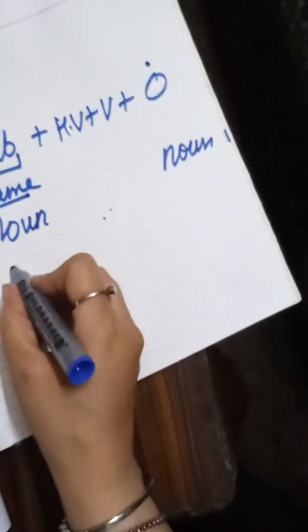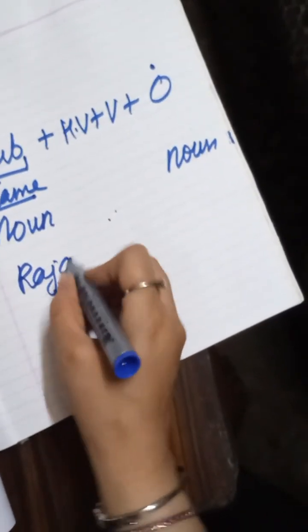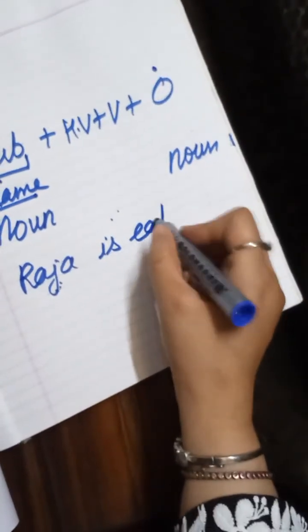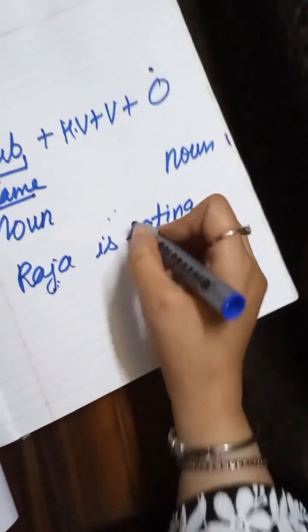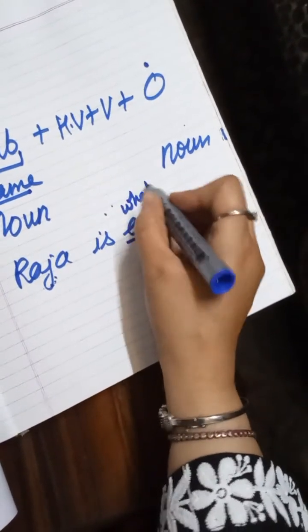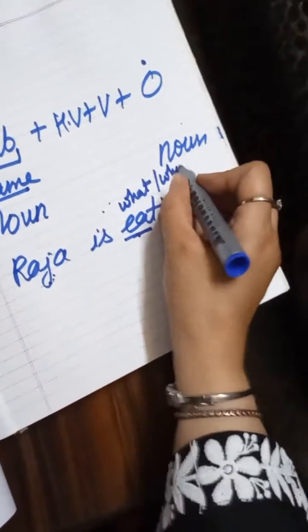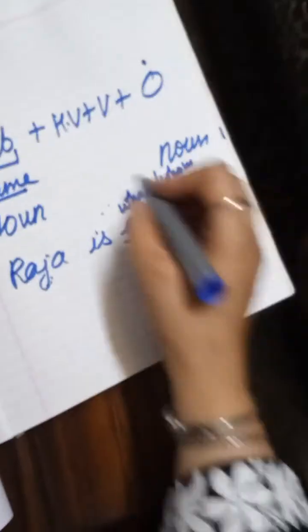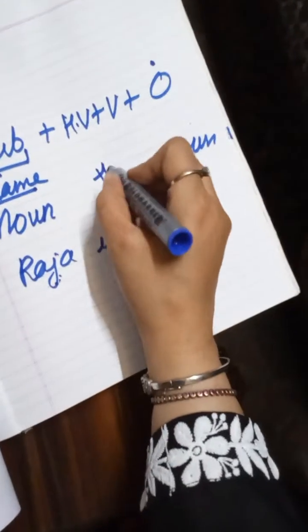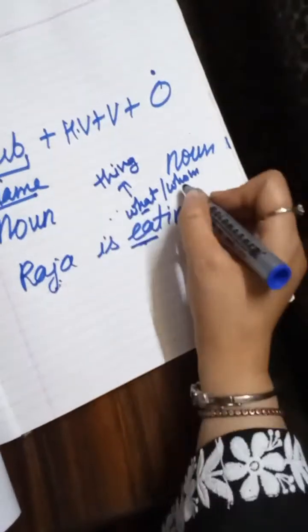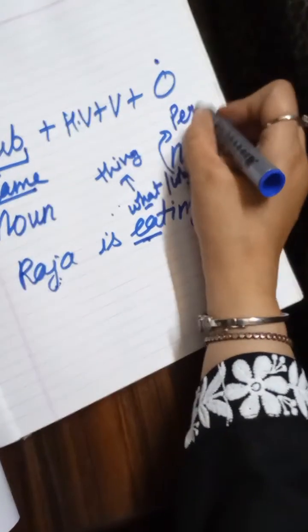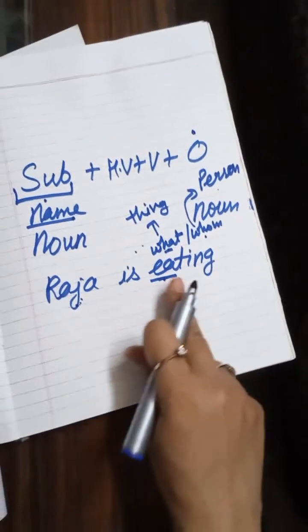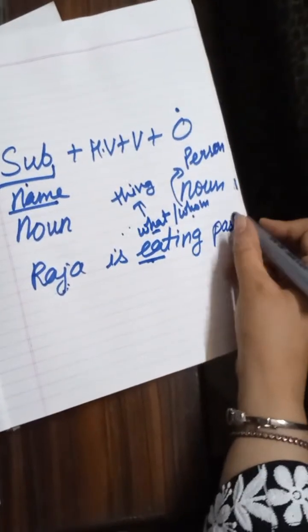So here I'm writing two sentences. One, Raja is eating. Okay, Raja is eating. But if I'm writing the answer of what, that means Raja is eating. If I'm writing the answer of what or whom, the answer of what will always be a thing, a non-living thing. And the answer of whom will be the name of a living being, or you can say the name of a person. Okay, so if you say that Raja is eating, here I'm writing pasta, answer of what.